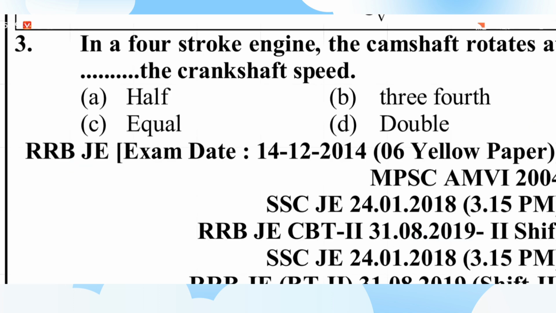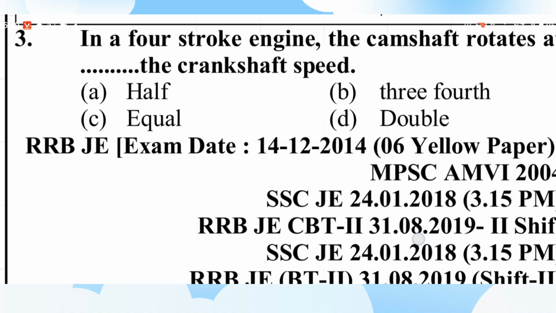Question number 3. In a 4-stroke engine, the camshaft rotates at dash the crankshaft speed. A half, B 3/4, C equal, D double. Half of the speed of the crankshaft rotation, due to the 4-stroke engine.